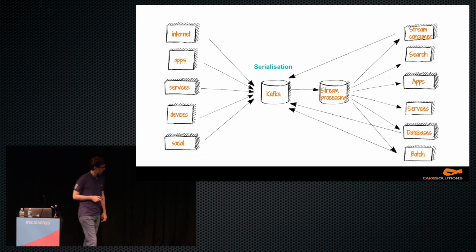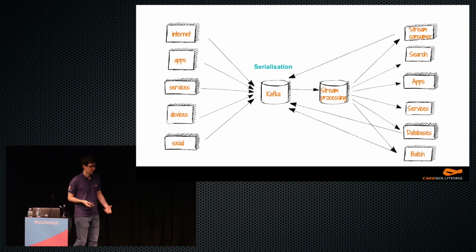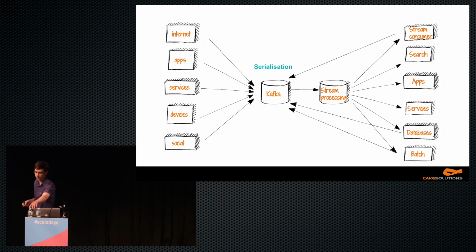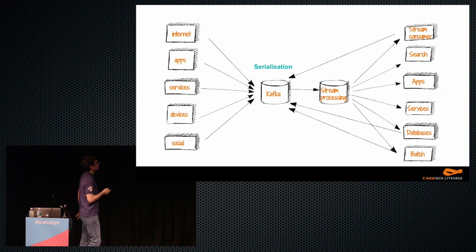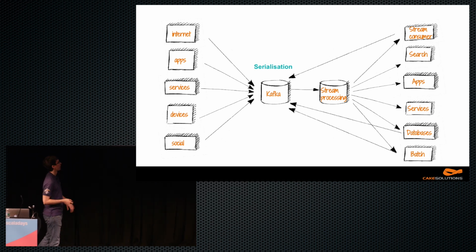so-called streaming data pipelines, where we have something like Kafka in the middle, something that can handle large-scale streams. The streams can then be queried, they can be replayed, and anyone who's interested can publish their data into this streaming data platform.